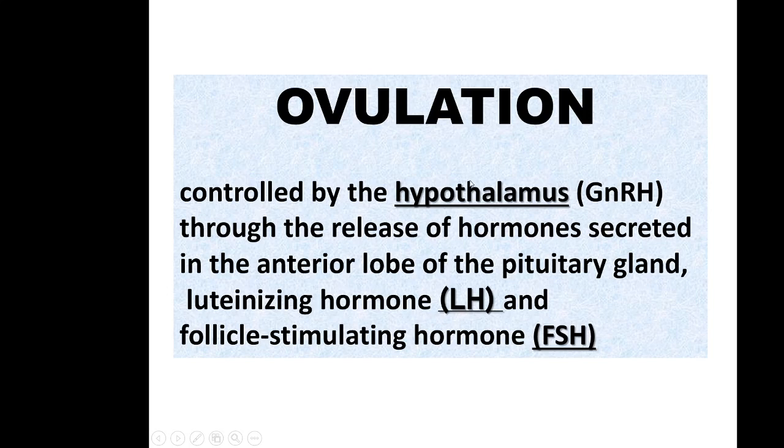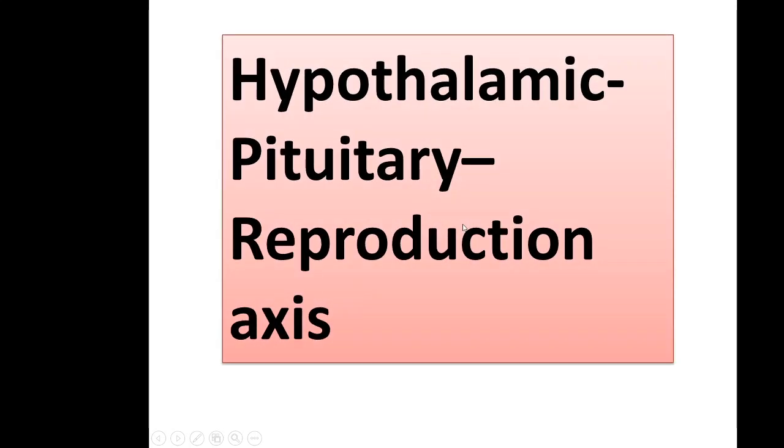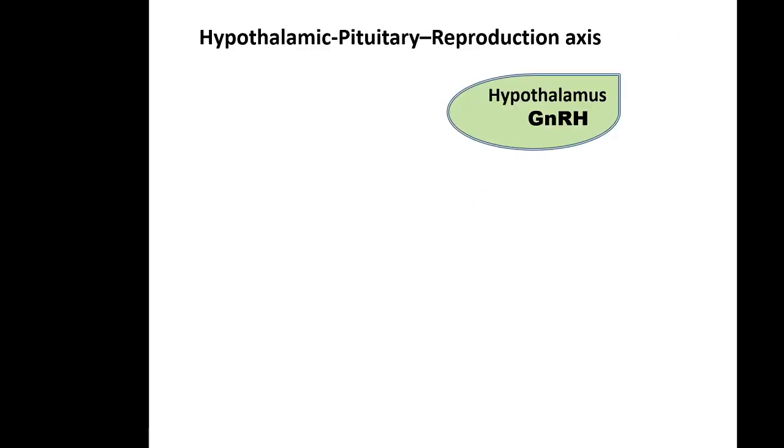Now this whole hypothalamus, pituitary and ovary is known as the hypothalamic pituitary reproduction axis. It starts with hypothalamus, which releases GnRH.